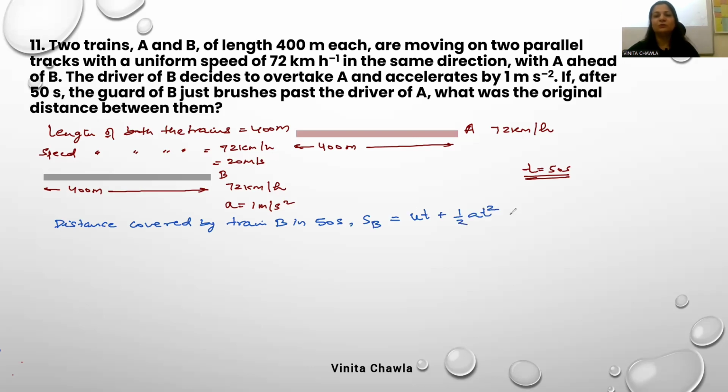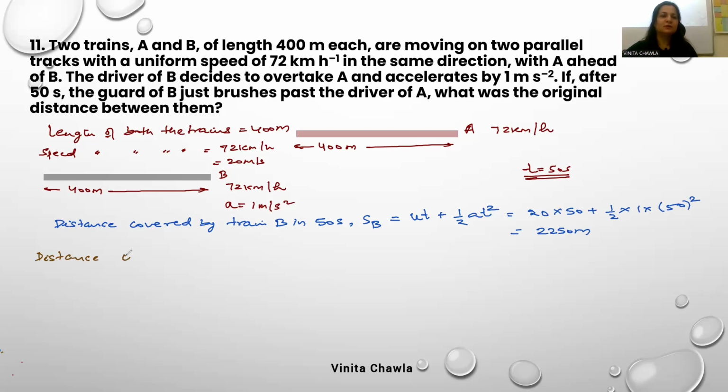Now put the values. Initial velocity is 20, time is 50, plus half, acceleration is 1, time is 50 square. What value are you getting? It's 2250 meter.